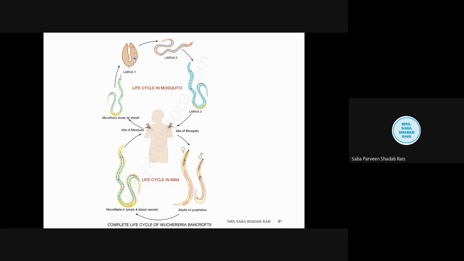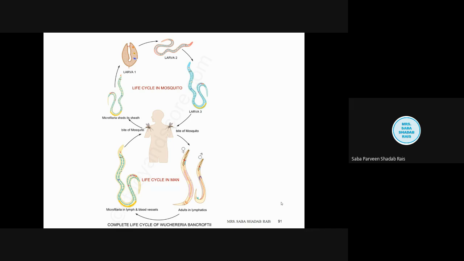Now, both the adult worms, male and female, are present in the lymphatic system or vessels, the lymph node. Both means it's not that the male is staying here and the female is somewhere apart. The female worm does not lay eggs after fertilization. The fertilized egg develops inside the female body. Within the female body, they are formed in a larval form. That larval form is called the microfilaria. They are born inside the lymphatic system. It is a viviparous animal, that means it gives birth to young ones rather than laying eggs. So that's why they are called viviparous.